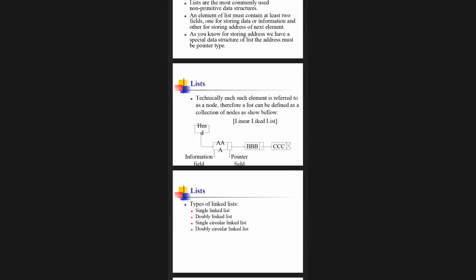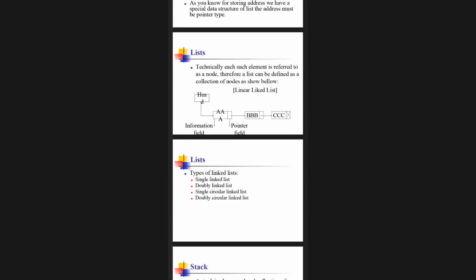Referred as a node here. When we talk about a list, technically we can speak of a node. Therefore a list can be defined as a collection of nodes as shown in the figure. You can see the nodes AAA, BBB, and CCC. There is an information field, and a small box which is a pointer field that points to the address of another node. So a list is referred to as nodes, and it consists of links to those nodes.